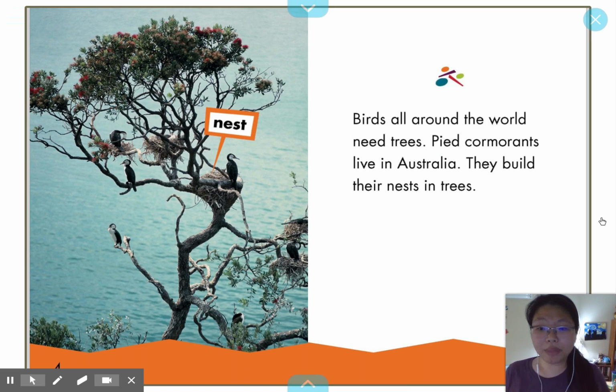Now, I'm on my first page of the text, and what I'm going to look for are the words that repeat. That means words I keep seeing again and again. So look, birds all around the world need trees. Pied cormorants live in Australia. They build nests in trees.